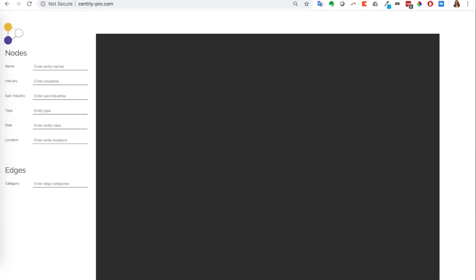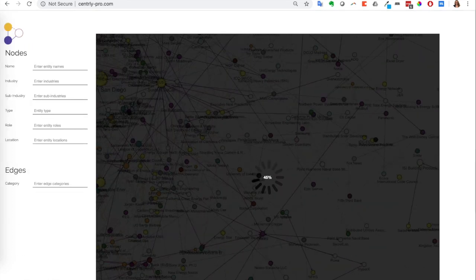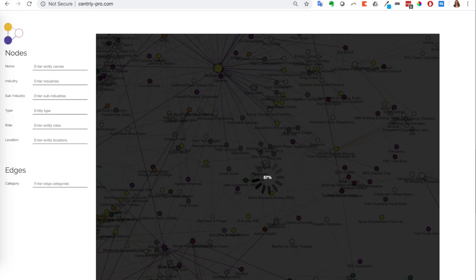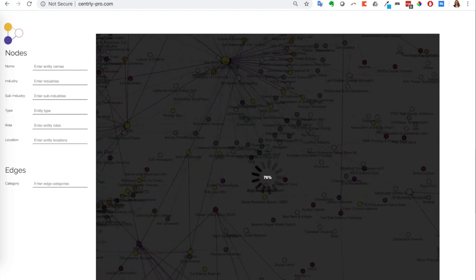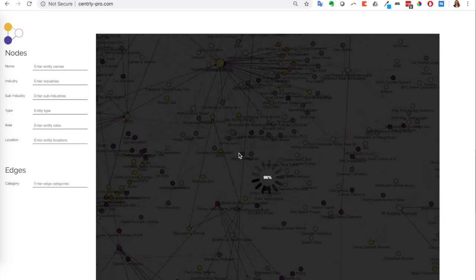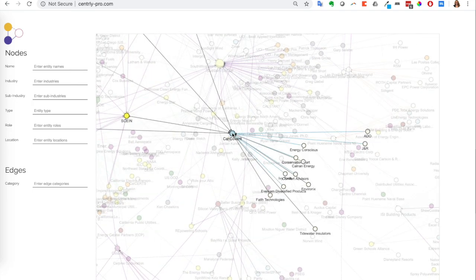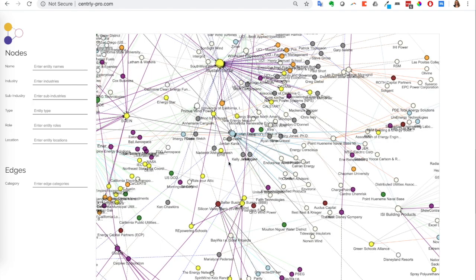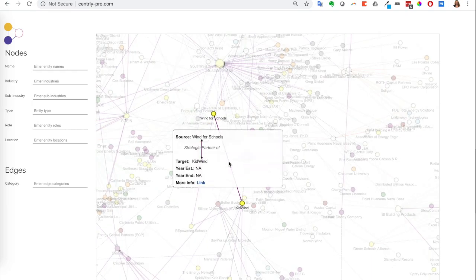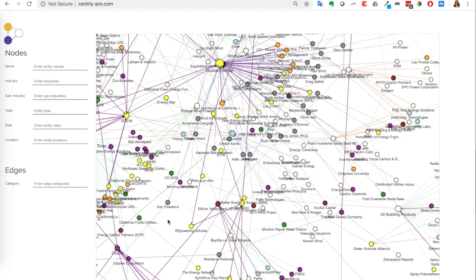So Centrally aggregates data from a variety of open source online materials such as industry news, reports, companies' websites, blogs, and it has two types of data. One are the nodes and various information about them, and then two are the edges, so the relationships between nodes. Pretty simple. There's a variety of nodes and edges in the database.